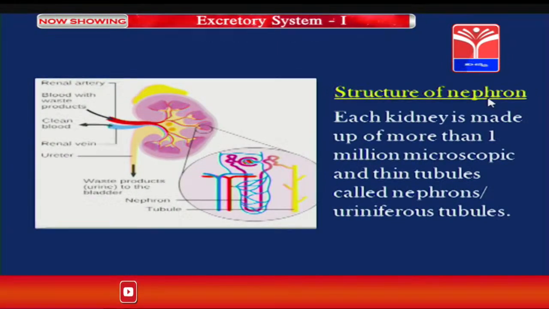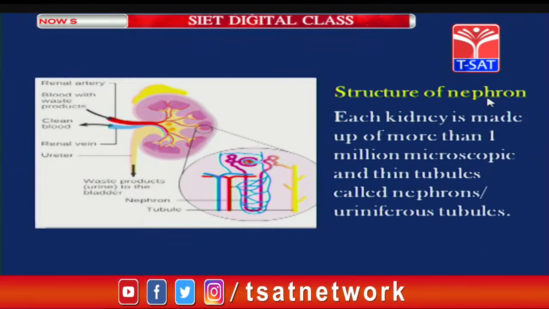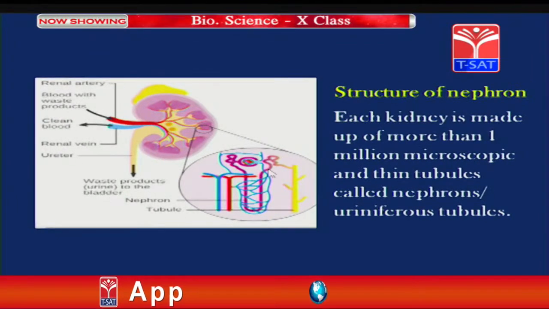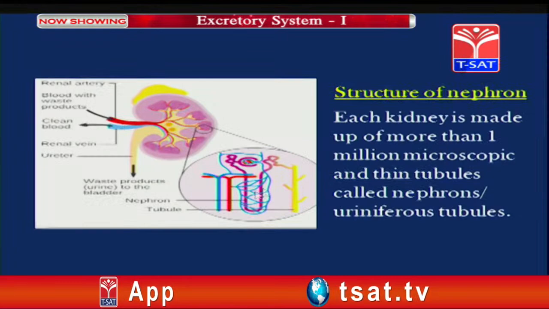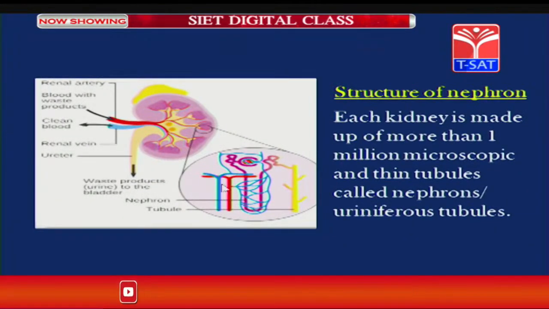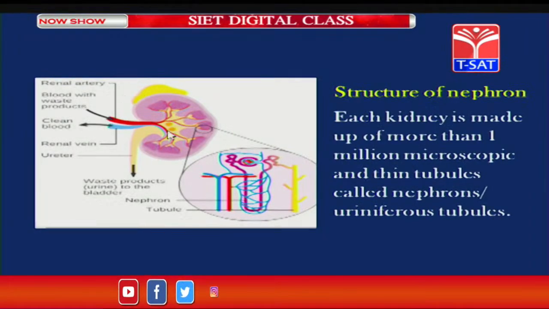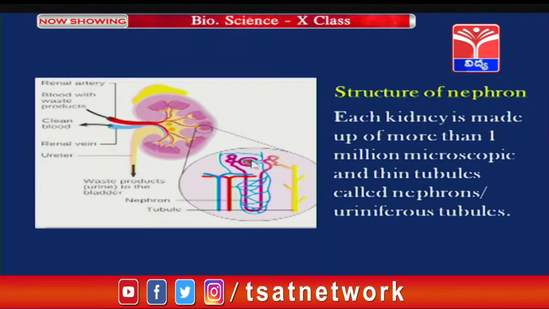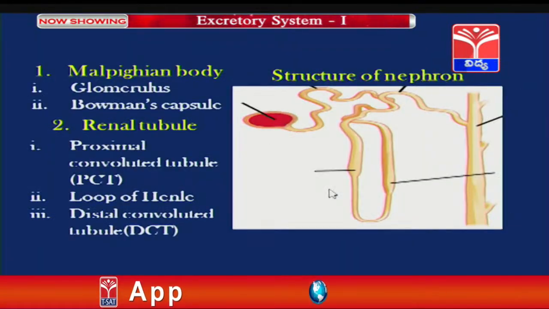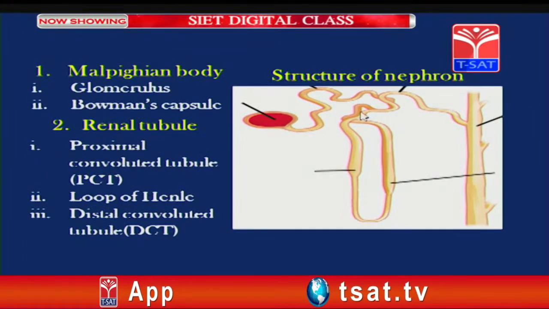So nephron is the actual filtration unit of blood inside the kidneys. So this is the structure of nephron with which the kidneys are made up of. Around 1.2 to 1.8 million nephrons are present in each kidney. So this is the structure of uriniferous tubule, or simply called as nephron. Now let us study more about the structure of nephron.